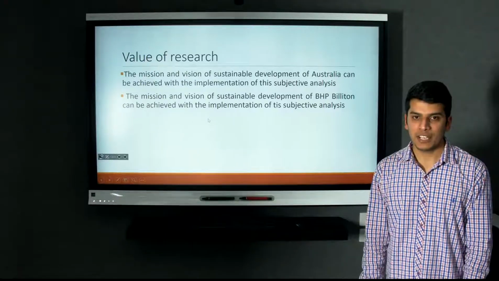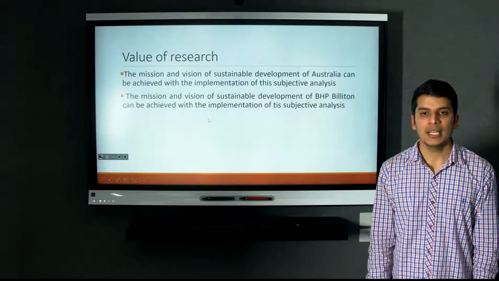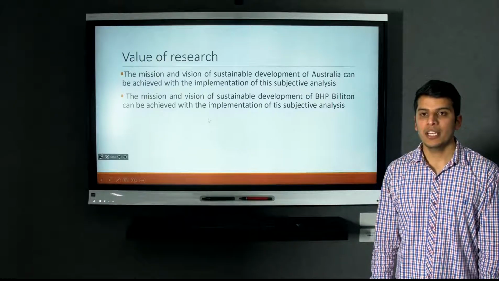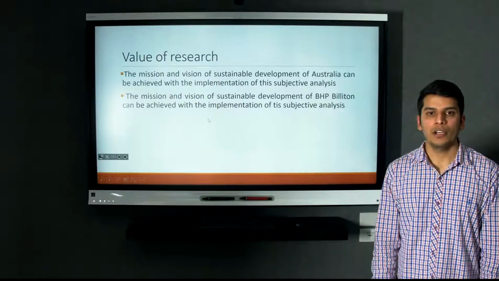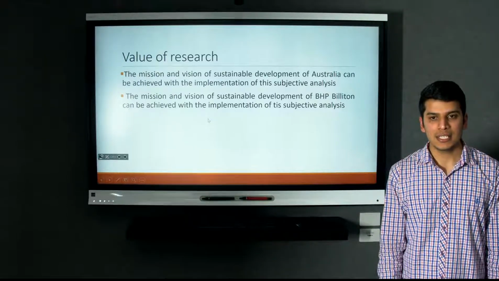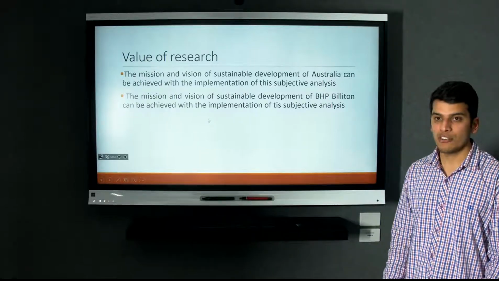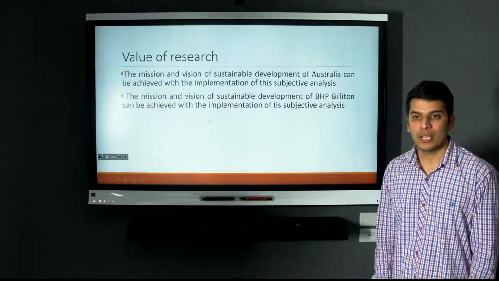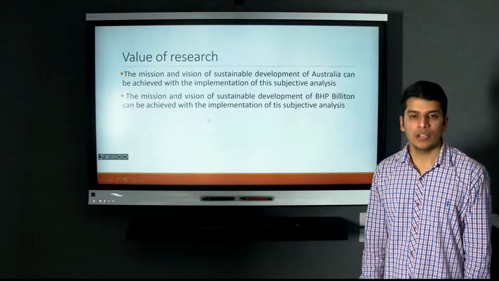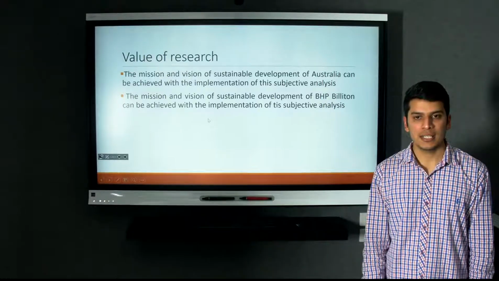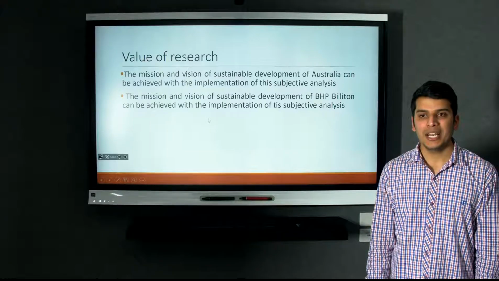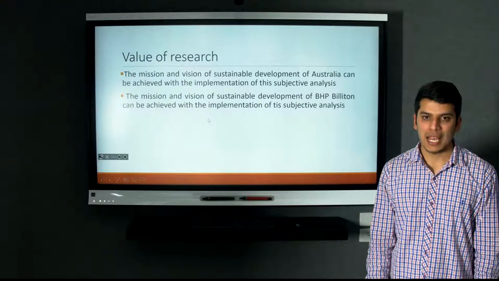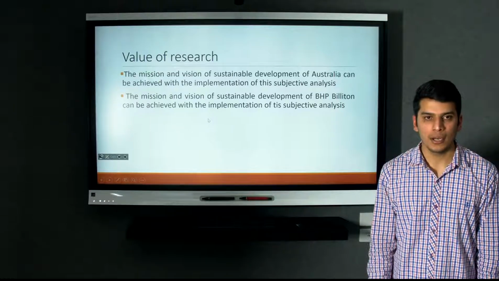The main significance of this research is that it helps in identifying the various problems that are faced by BHP Billiton in adopting the various CSR strategies in the business for the purpose of enhancement. The report is significant enough to investigate the number of CSR strategies adopted by BHP Billiton in order to enhance the growth of their business and the sustainable development of Australia.